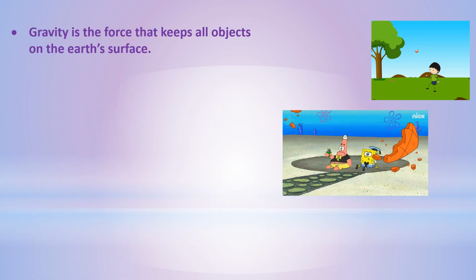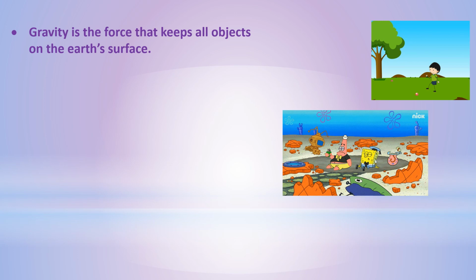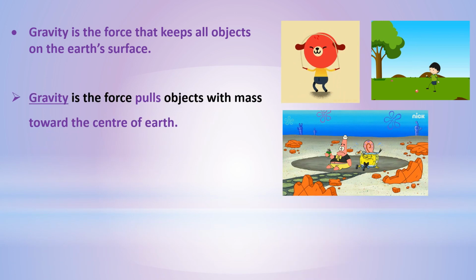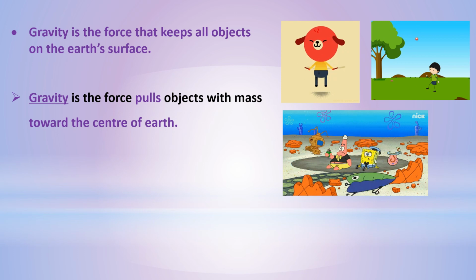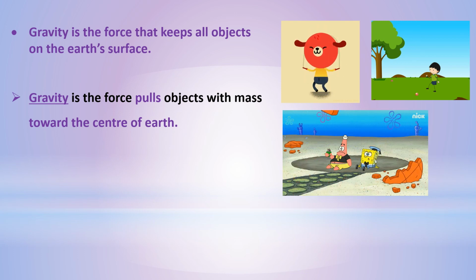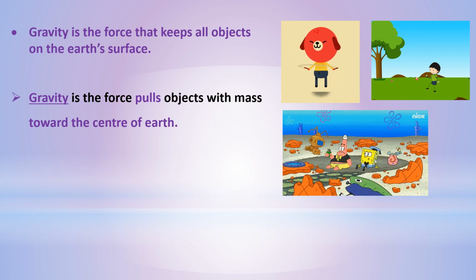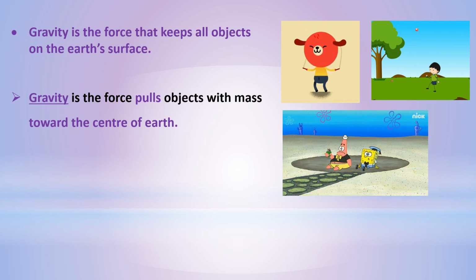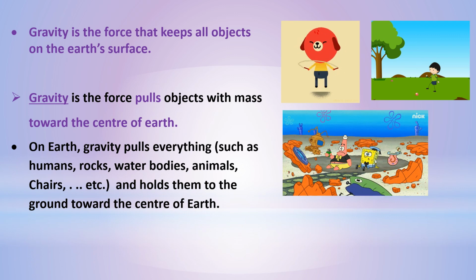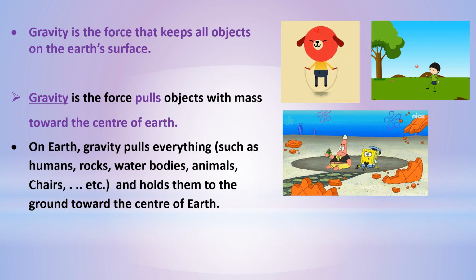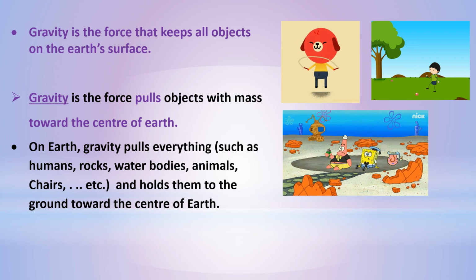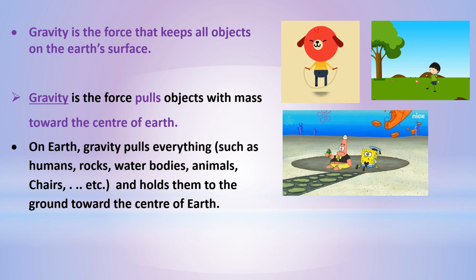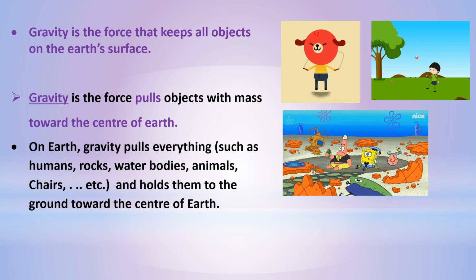Gravity is the force that keeps all objects on Earth's surface. Gravity is the force that pulls objects with mass toward the center of Earth. So we can conclude that the direction of gravity is toward the center of Earth. On Earth, gravity pulls everything, such as humans, rocks, water bodies, animals, and chairs, and holds them to the ground toward the center of Earth.